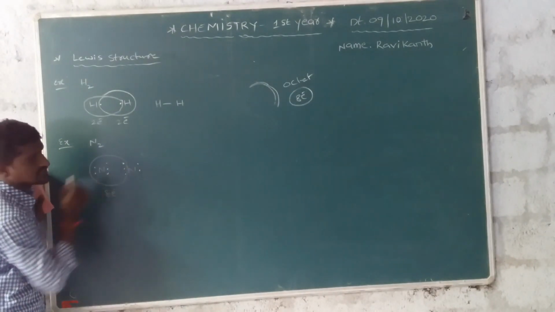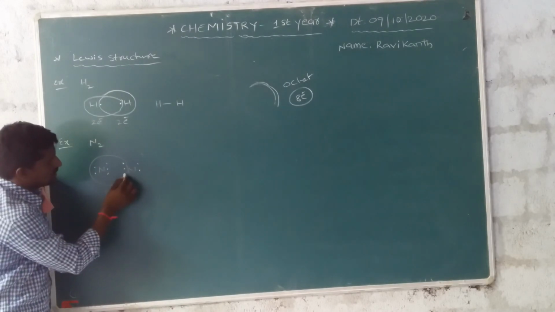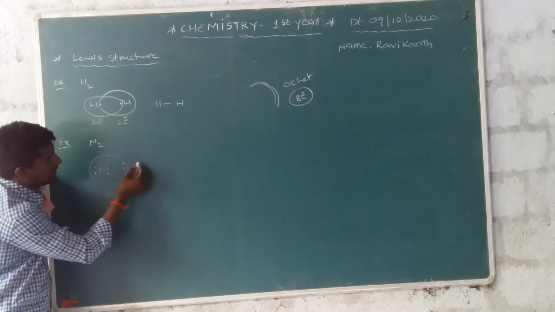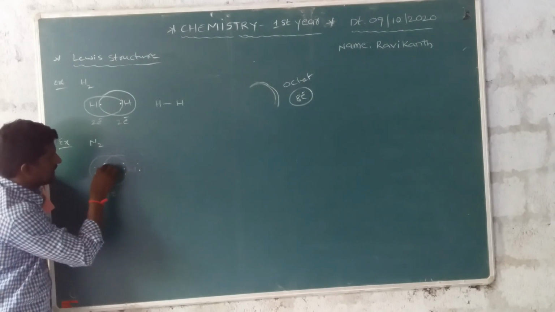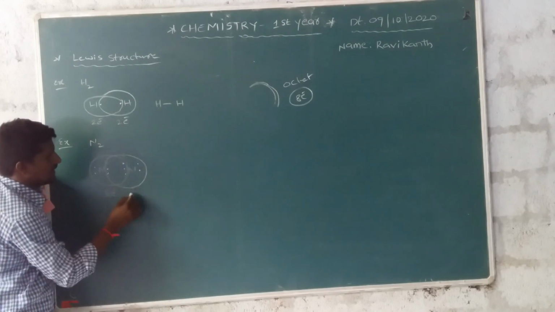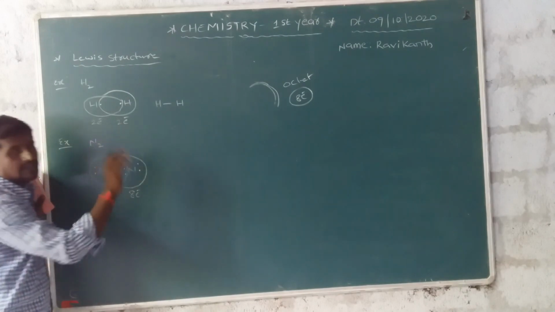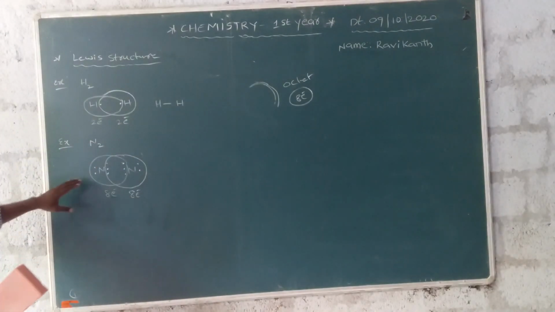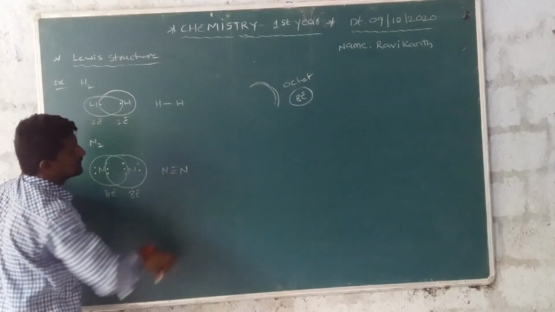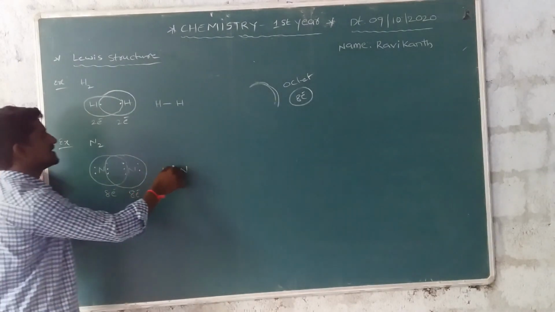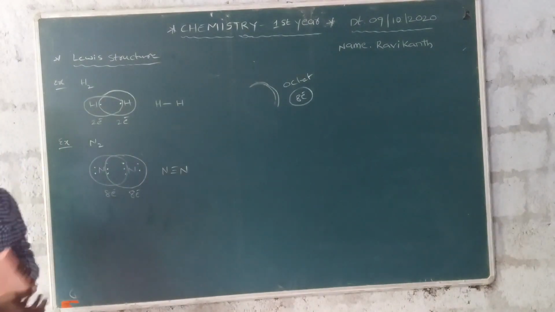And in this other nitrogen, how many electrons? 1, 2, 3, 4, 5, 6, 7, 8. Sharing of 3 electrons totally. How many electrons are there? 8 electrons are present. This is nitrogen triple bond nitrogen. This bond is a covalent bond.